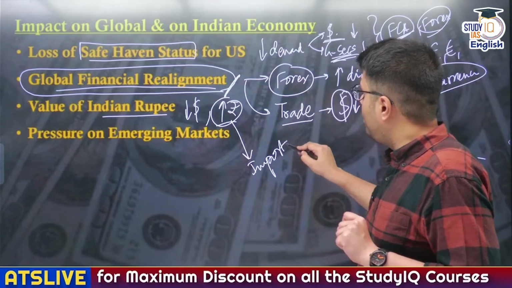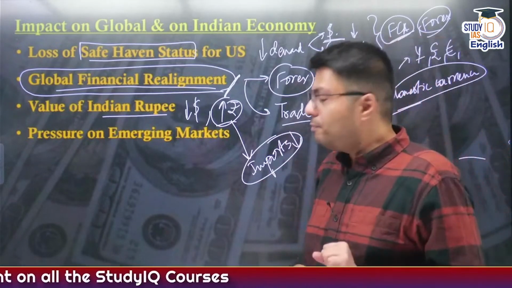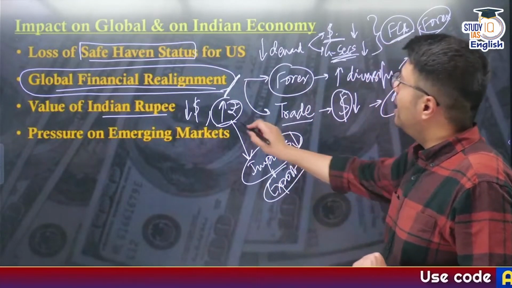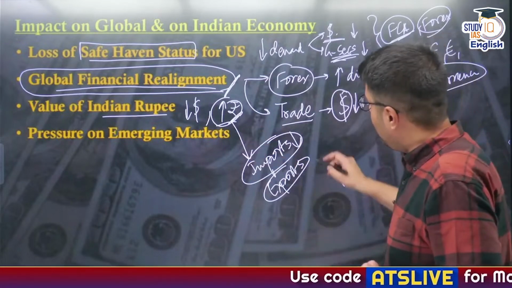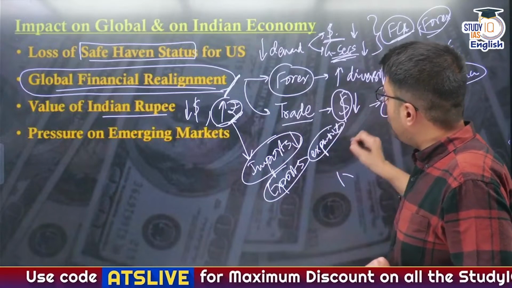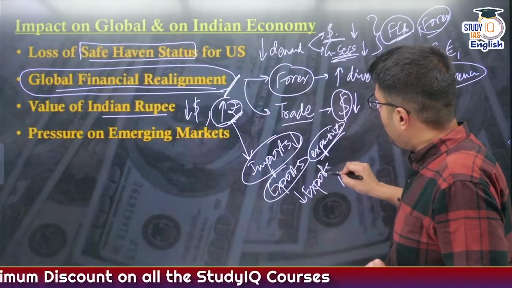The value of imports of India will reduce, so naturally imports for us will become cheaper. However, exports out of India, just because the value of the rupee is increasing, will become more expensive, right? So when exports become more expensive, naturally we will also see a reduction in the overall export levels.